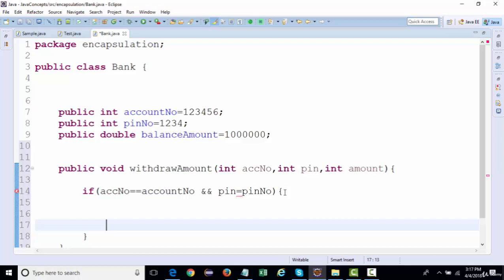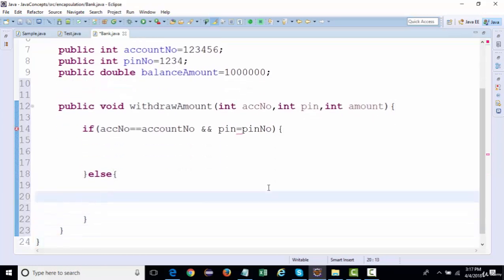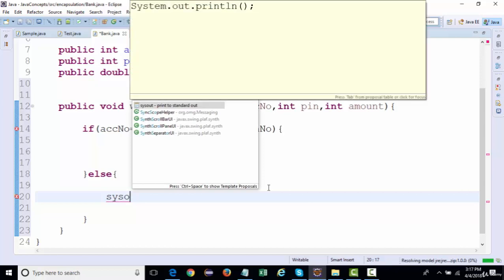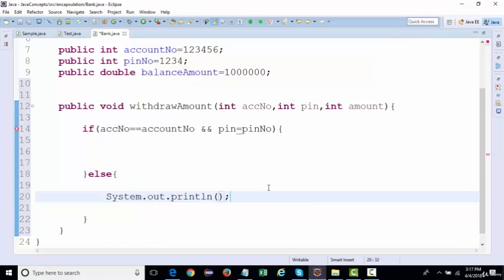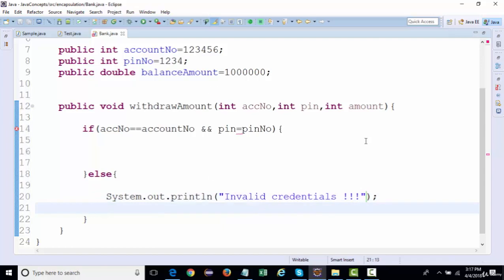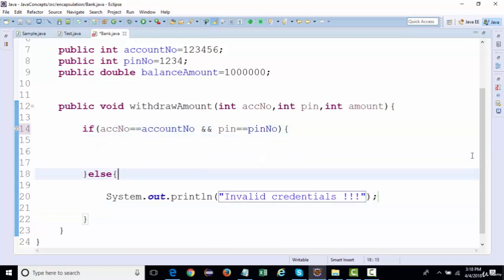Or else, if the information provided is not correct, then it should print a message like invalid credentials, something like you normally get if you ever enter an incorrect account number or PIN number to your card, right? So let me change it to double. Right. So let us try this much and see what output we get.